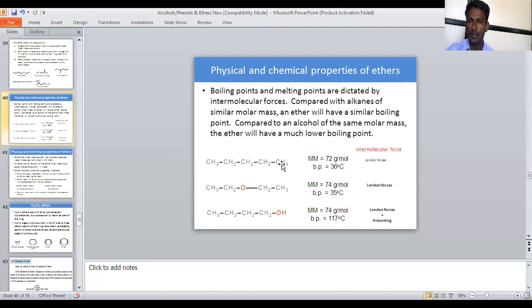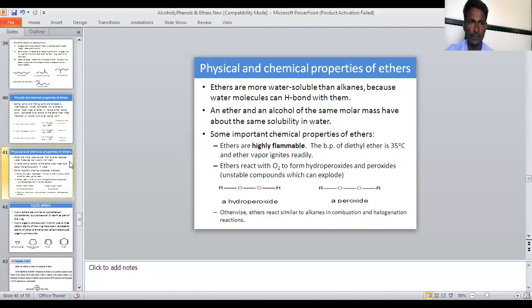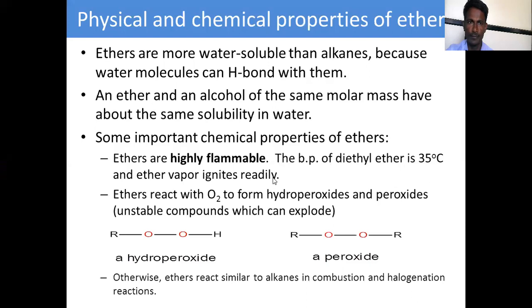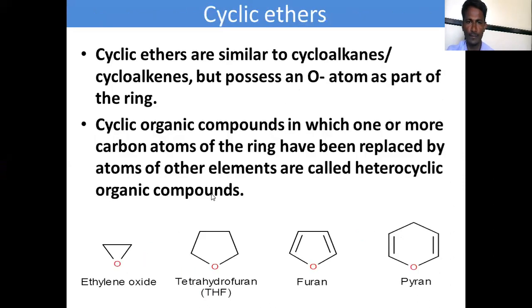Then physical and chemical properties of ethers. Ethers are more water soluble than alkanes because water molecules can hydrogen bond with them. We can see here hydroperoxide, and it is a peroxide. This is very highly inflammable. The boiling point of diethyl ether is just 35 degrees Celsius.